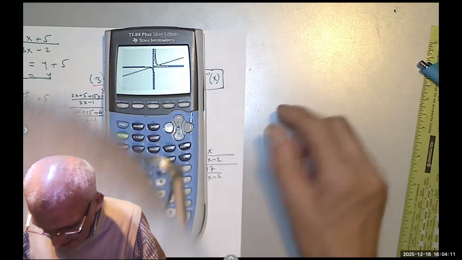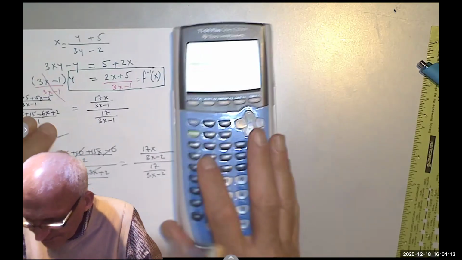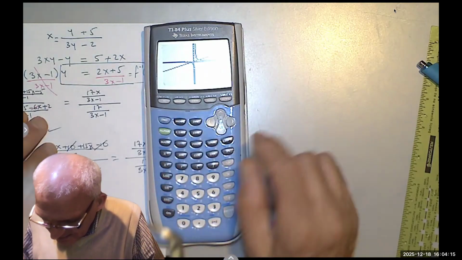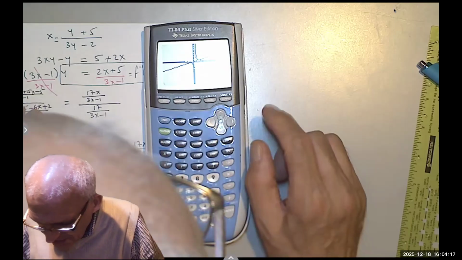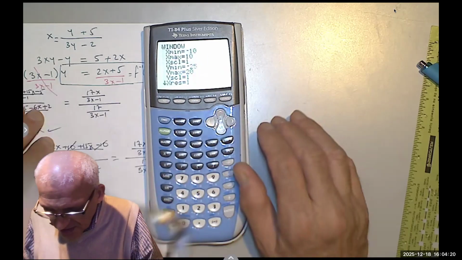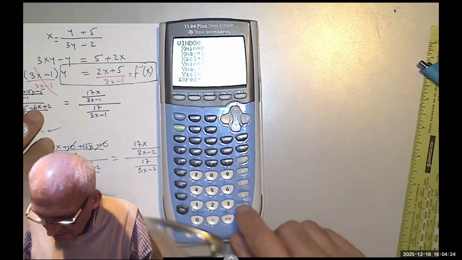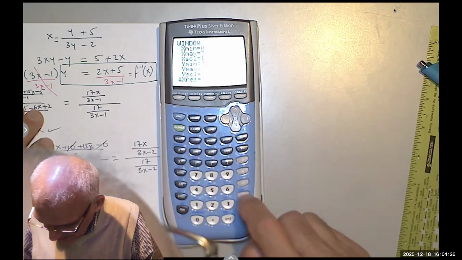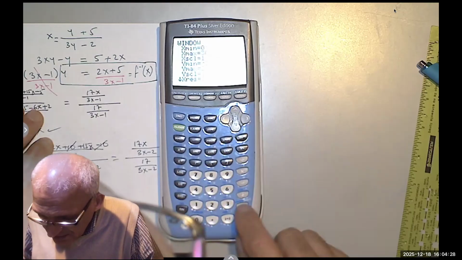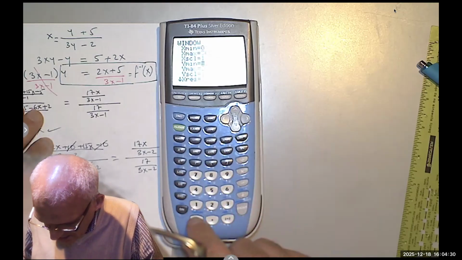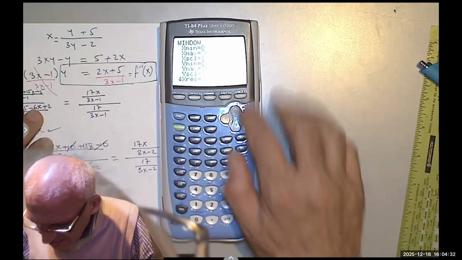Maybe we needed to make it clearer. So I can zoom or I can change the window. Oh, let's make it a big one and see.